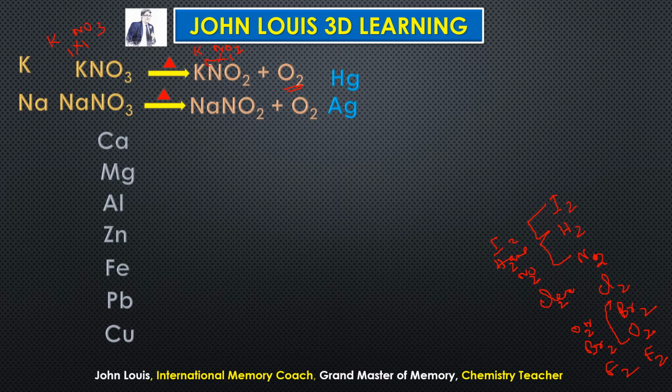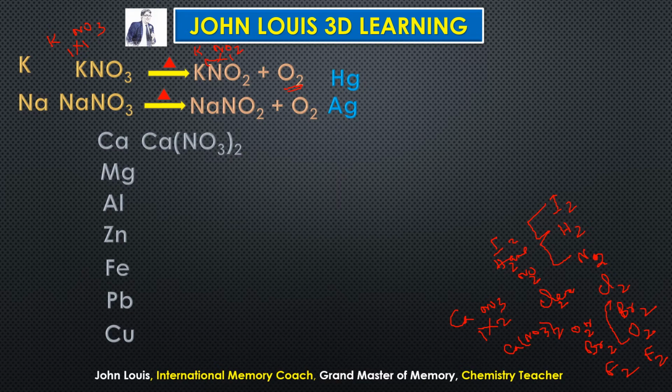Then calcium. What is the formula of calcium nitrate? Ca(NO3)2. How did you get this? See here, calcium valency is 2, nitrate valency is 1, therefore we get calcium nitrate. So like this, for all the other elements also you should be able to write on your own